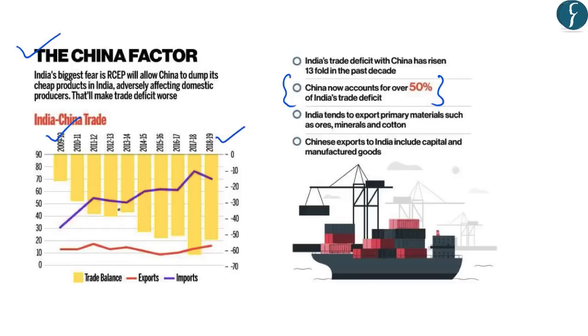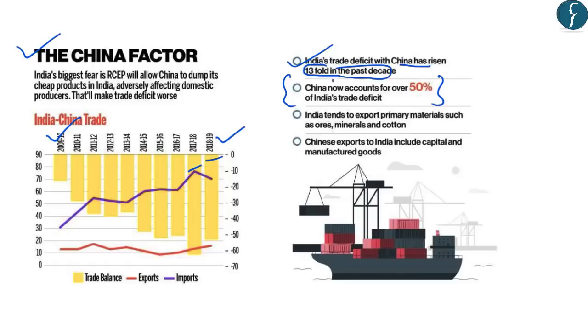Now, these figures show that the rate of growth of exports has not been very good in the case of India's exports to China. However, the imports from China have increased till the year 2017-18, and have only witnessed a dip in the year 2018-19. Further, India's trade deficit with China has risen 13-fold in the past decade.